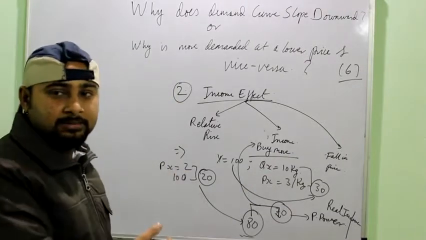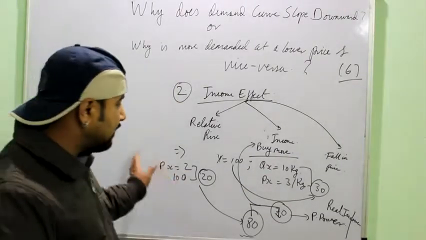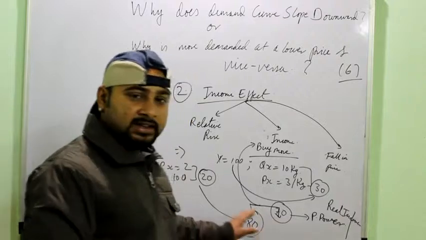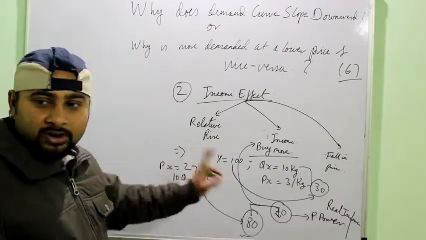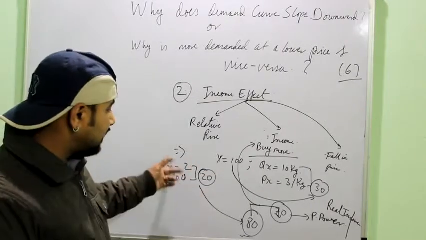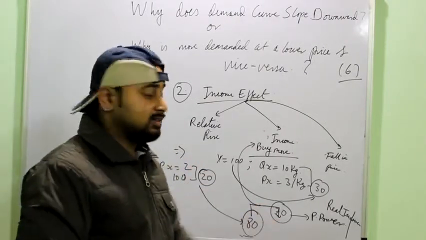Maybe the same good or maybe some other good. So again I am able to prove that if price decreases, then the real income of the consumer will rise and he will buy more of the commodity. Again I have proved the law of demand, and vice versa. If the price would have risen, then real income would have decreased.